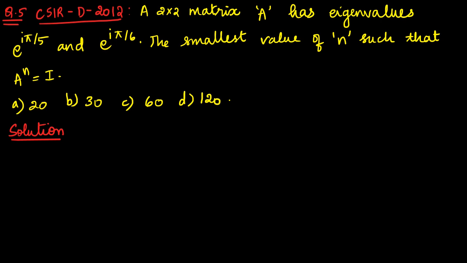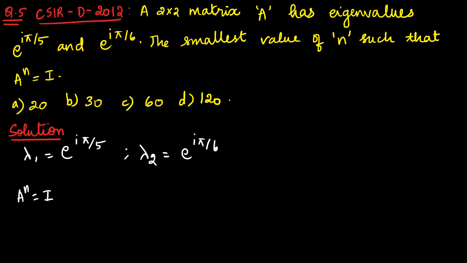Now this is the 5th question and the last question of today. Our 2 by 2 matrix A has eigenvalues e power i pi by 5 and e power i pi by 6. So I can write that lambda 1 is equal to e power i pi by 5, and lambda 2 will be equal to e power i pi by 6. We have to find the smallest value of n such that A power n is equal to I.